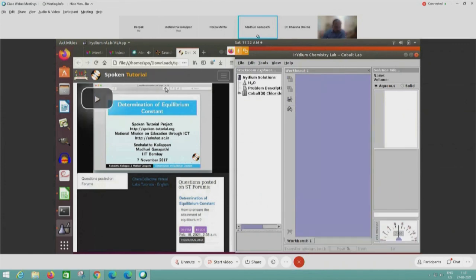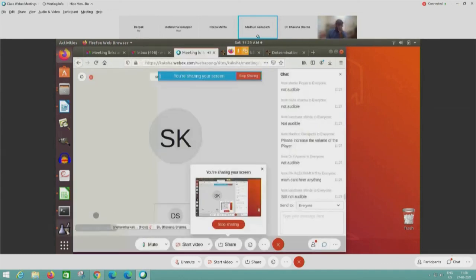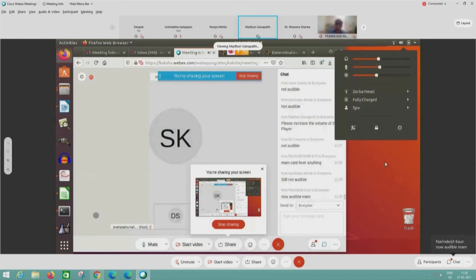On the player, we have got one volume control. We can increase the volume control. If it is at a lower volume, we will not be able to hear it. So just drag the volume control to high so that you can hear clearly. And if you still cannot hear, on your system you can increase the input volume, and then you can hear clearly.